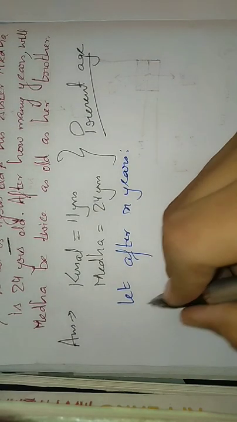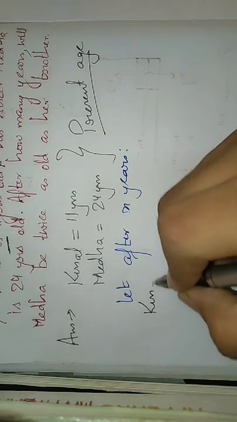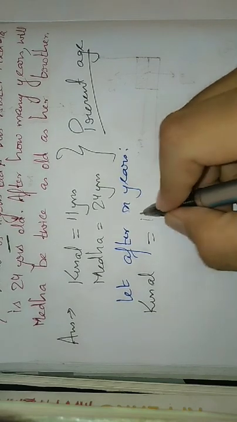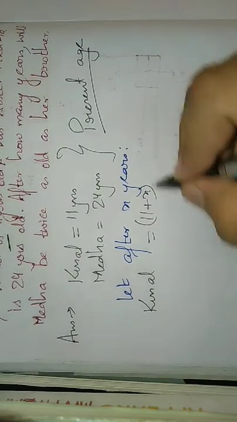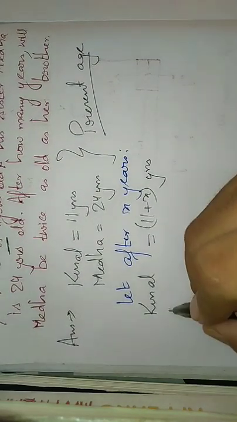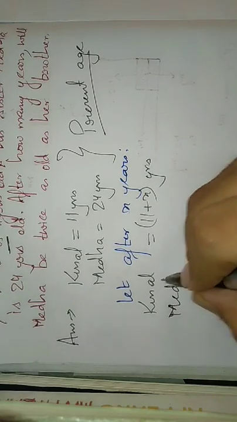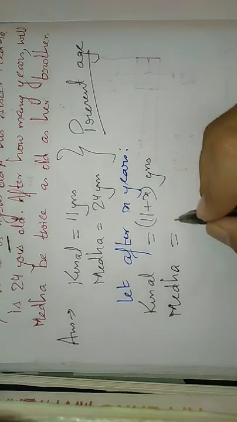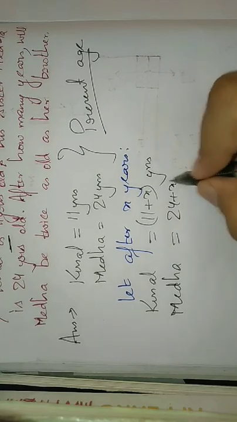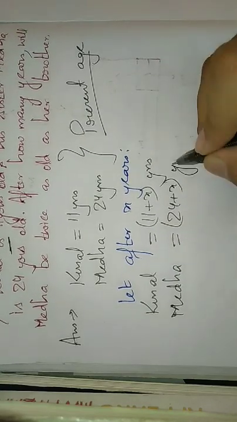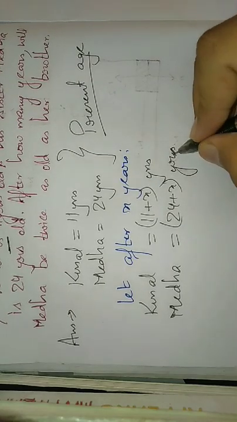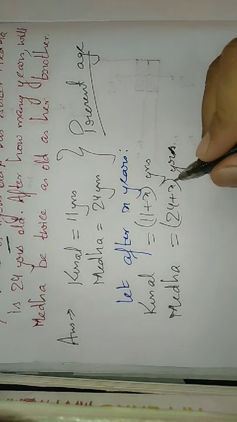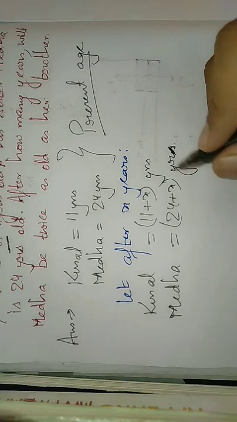So after x years, Kunal's age will be 11 plus x years, correct? And Medha's age will be 24 plus x years.